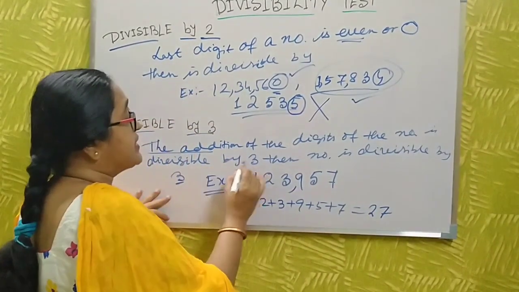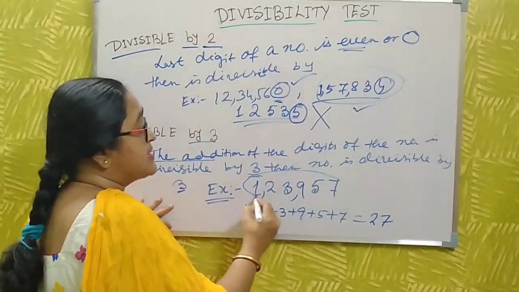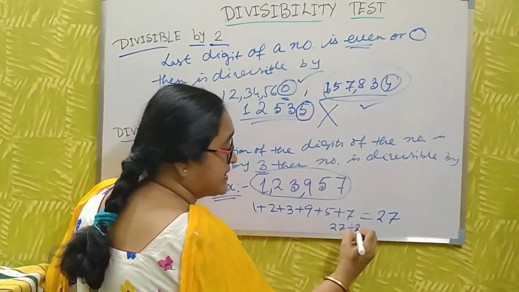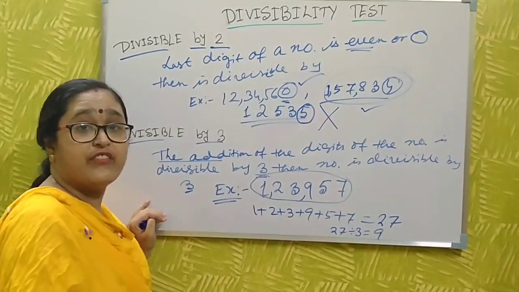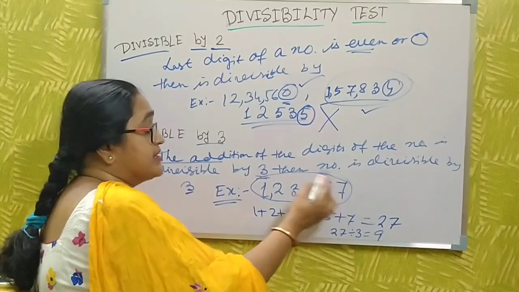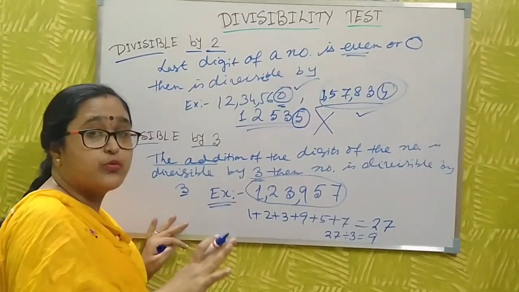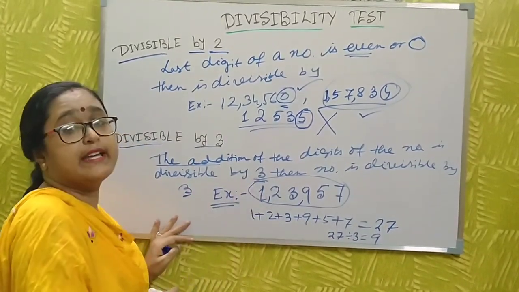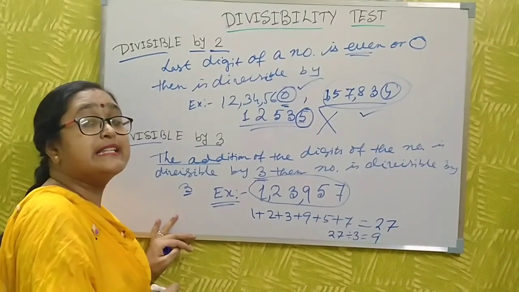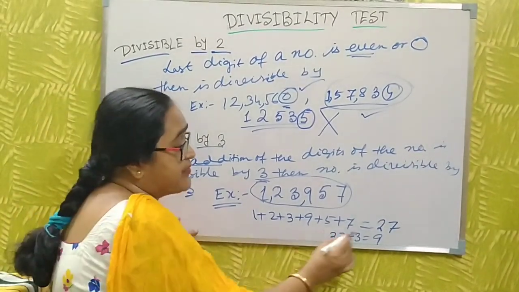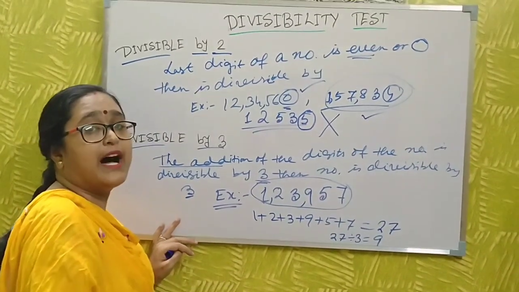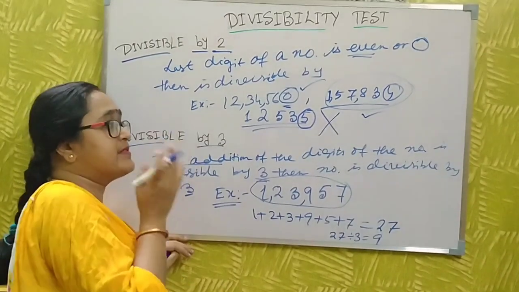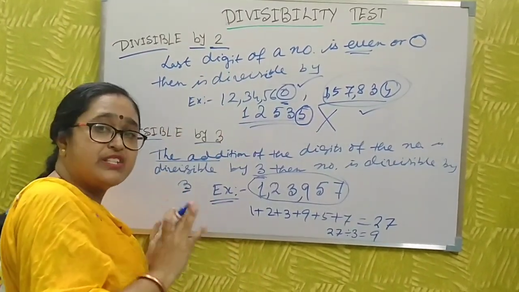If the addition of the digits is divisible by 3, then the number is divisible by 3. Here 27 is divisible by 3. Yes, 3 nines are 27. So you must say this number is divisible by 3 without doing the division. Because the addition of the digits is divisible by 3, the number is also divisible by 3. This is the divisibility test by 2 and 3.